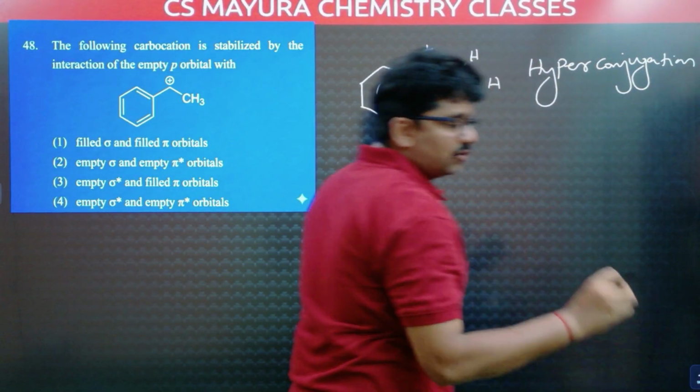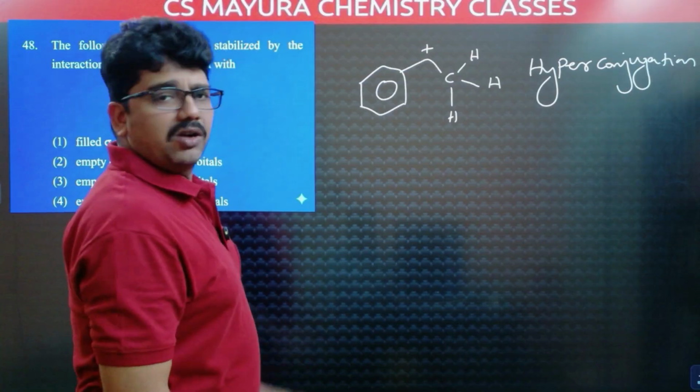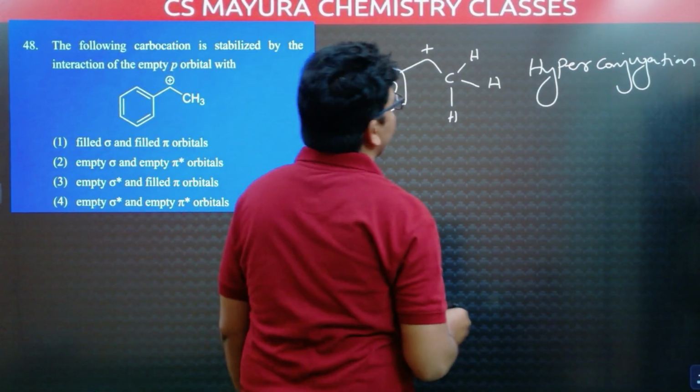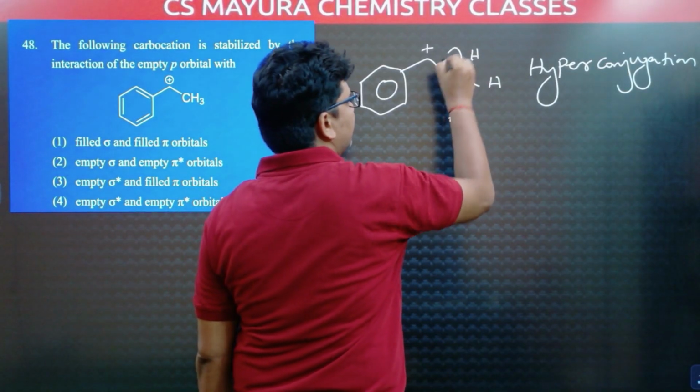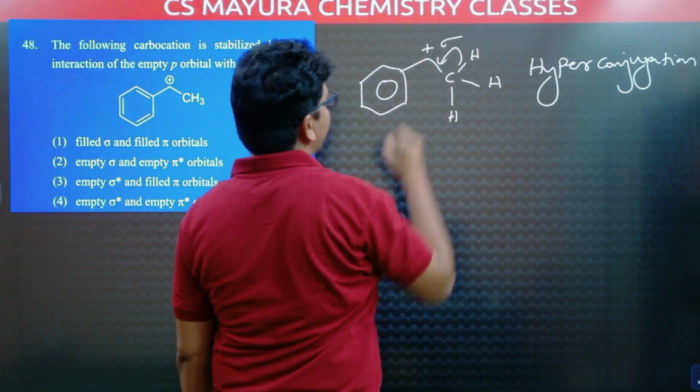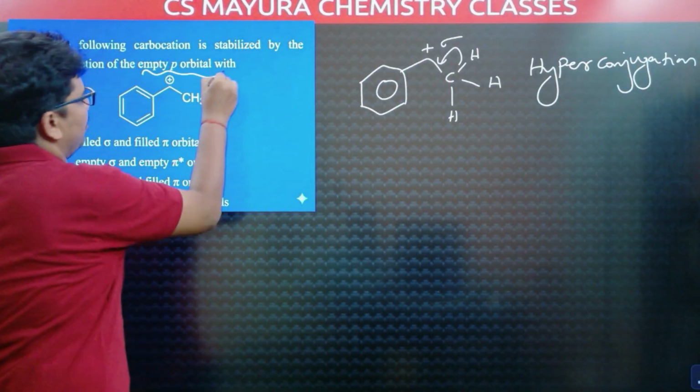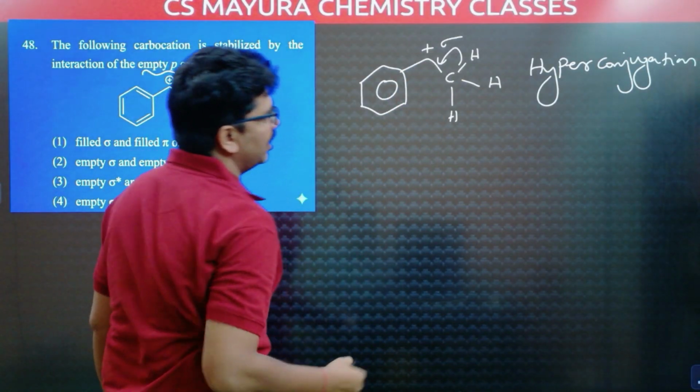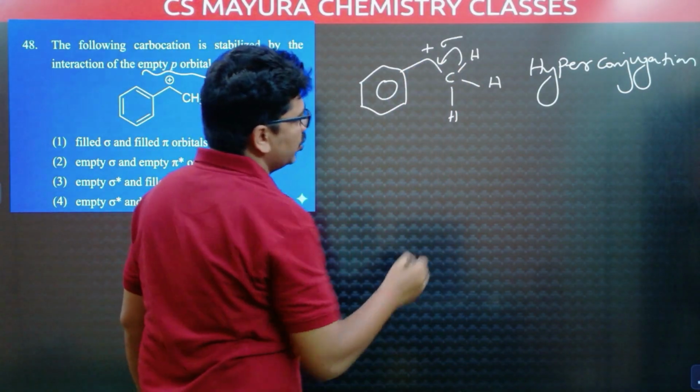Hyperconjugation. At least one alpha hydrogen is there, so hyperconjugation is possible. In hyperconjugation, what happens? The sigma electrons are shifted to here. Here the positive charge means a vacant p orbital, an empty p orbital, and the sigma electrons are transferred to here.